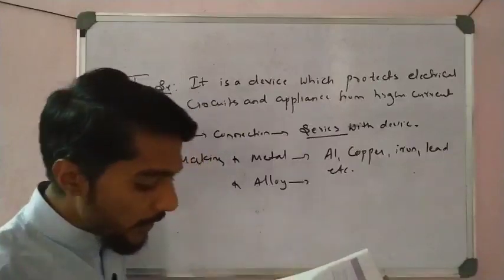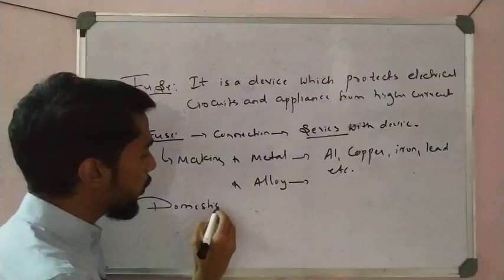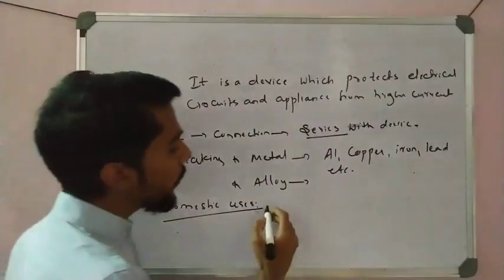Okay, now in domestic uses, we use a fuse.